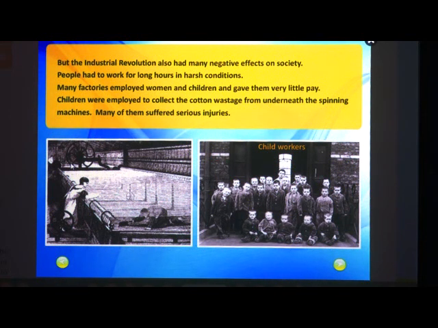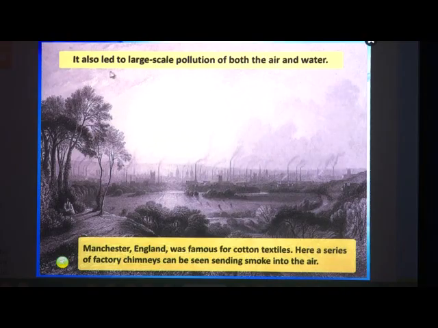And these children, what work they were doing, they had to go underneath the machine, and where the cotton was falling down, they had to collect that cotton from there. So, this caused them a lot of injury. It also led to large scale pollution of both the air and water.